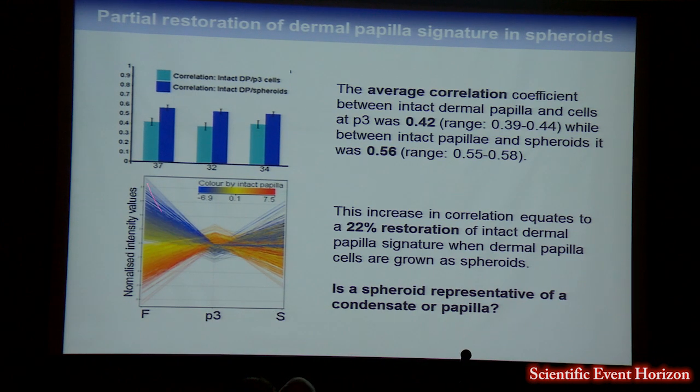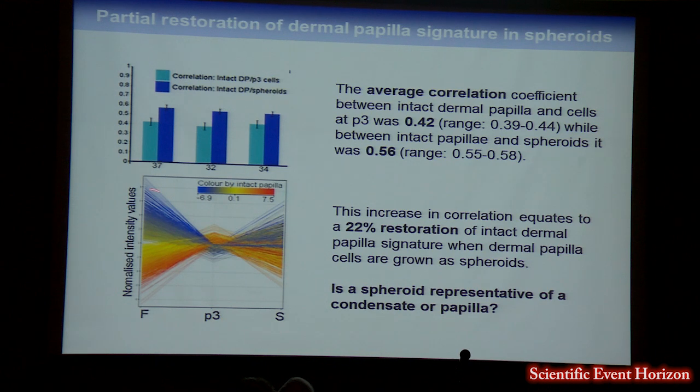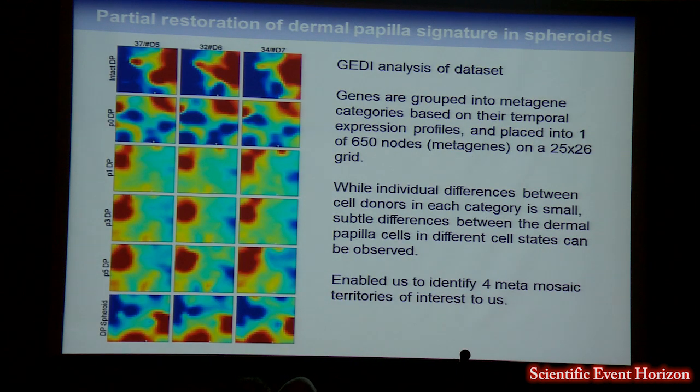So every line on this graph again represents a transcript that either decreases or increases in expression in culture, but then 22% of these transcripts are restored again when you grow the cells as spheroids. But this does raise the question, are we establishing something that's representative of a condensate, or a dermal papilla, or perhaps a hybrid of something in between? We're not really sure. So there's a lot of different ways that you can analyze your data set, and this is one that I particularly like because it enables you to visually represent your data.